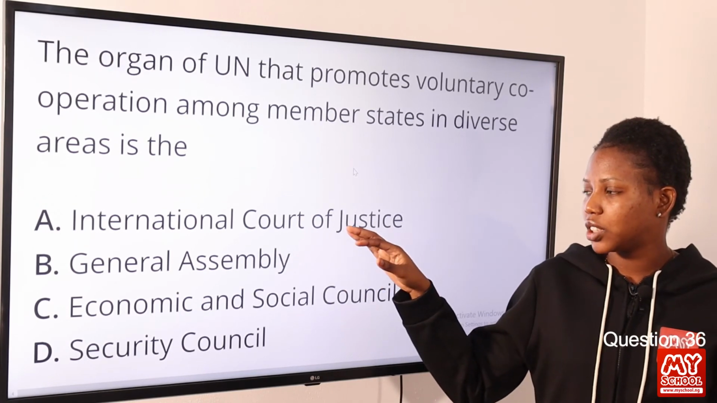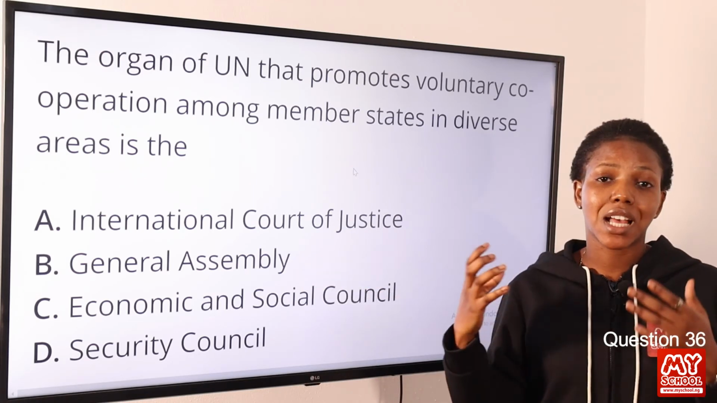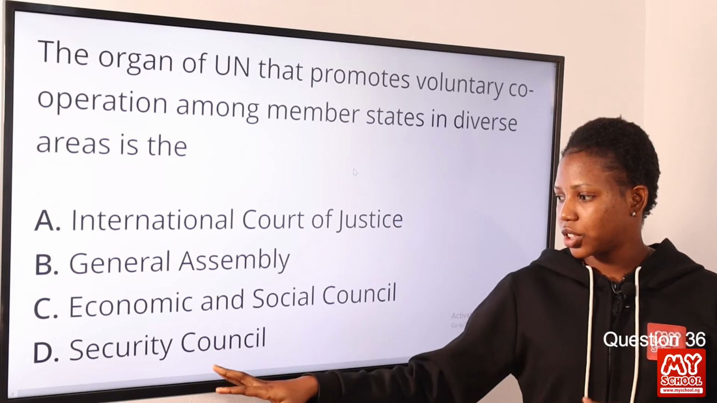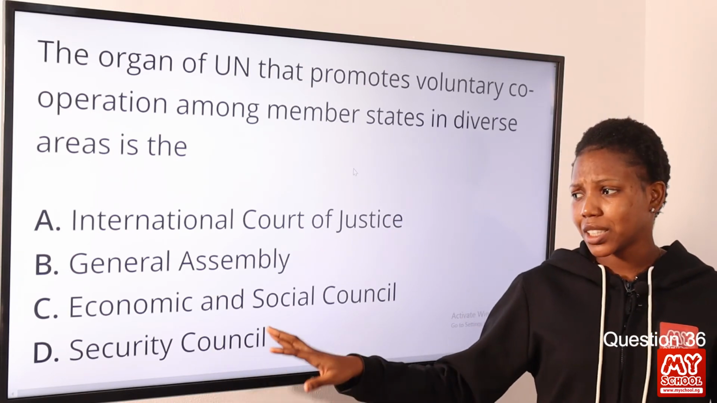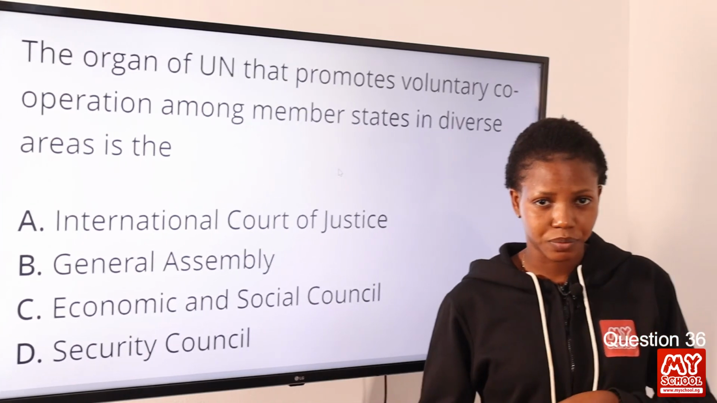Option A, they are concerned with legal issues. Option B, they are concerned with deliberating assemblies for UN member states. Security Council, they are in charge of security issues. So the answer to this question is option C, Economic and Social Council.